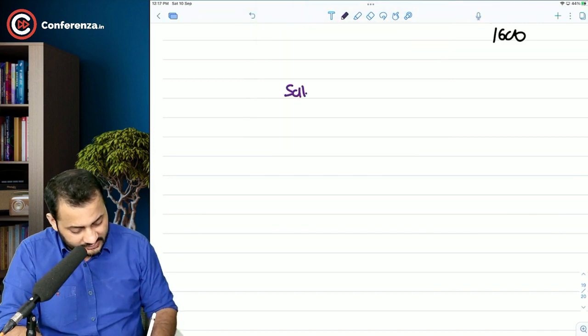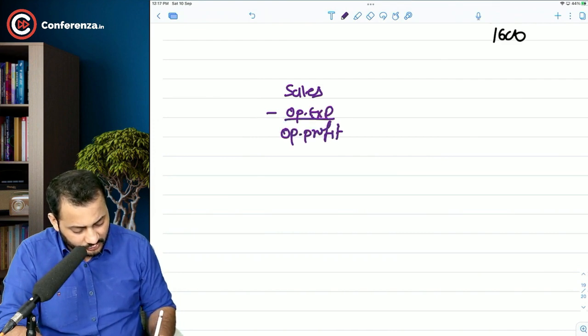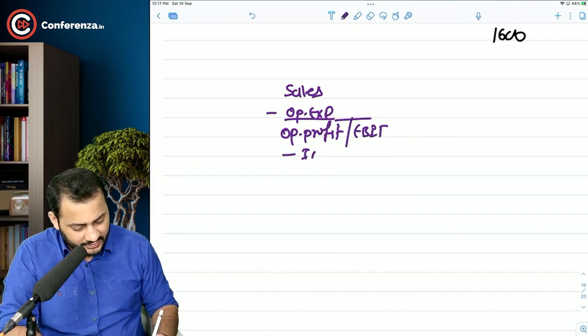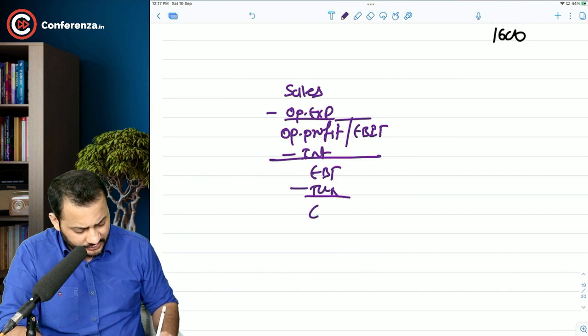This is how it starts. Sales minus operating expenses, you will get operating profit, which is also called EBIT. Then you have to deduct interest, which gives you EBT. Then you have to deduct tax, which gives you EAT.